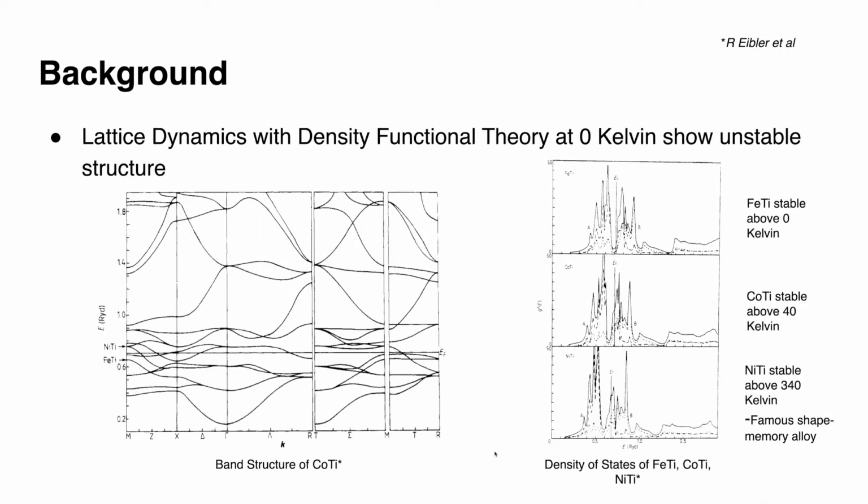So this is work by Ablard et al. You can see the band structure on the left shows some imaginary mode frequencies, which tells us some instability is going on. But what we're focused on is the density of states right here on the right. You can see that iron titanium on the top has a much lower density of states at the Fermi level, whereas the other two are a little bit higher. So we wanted to see if we can add some iron into cobalt titanium, so we can reduce the number of electrons at the Fermi level.